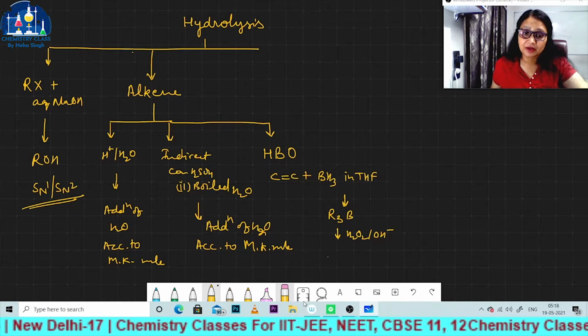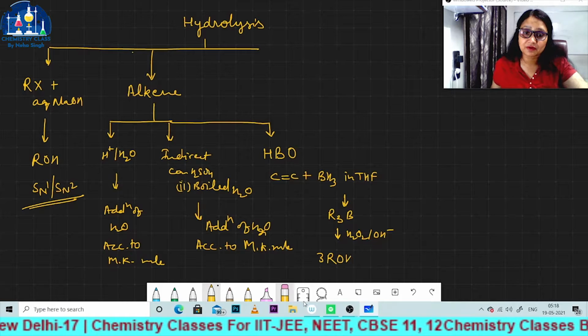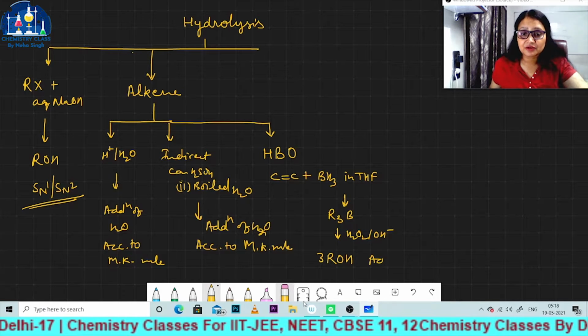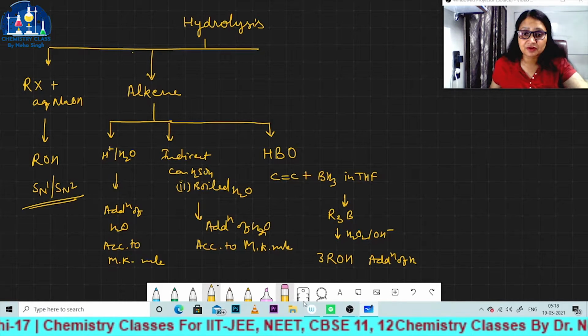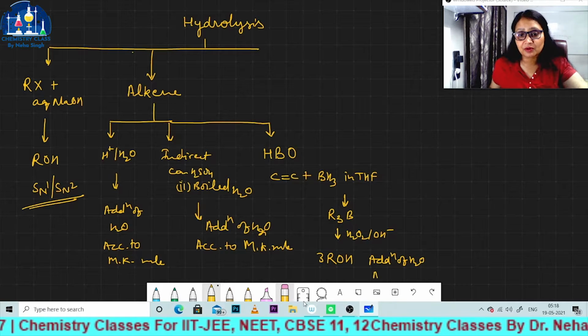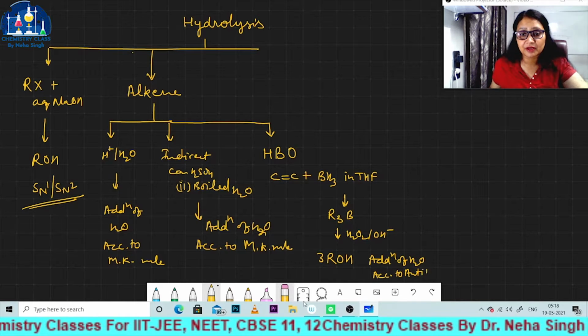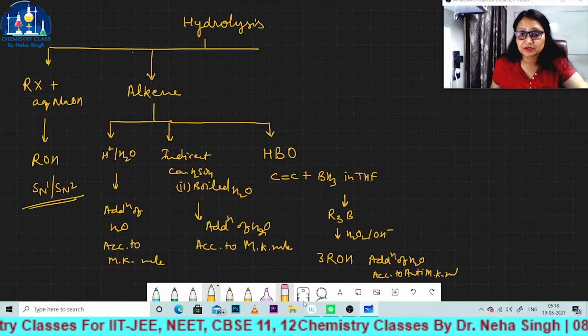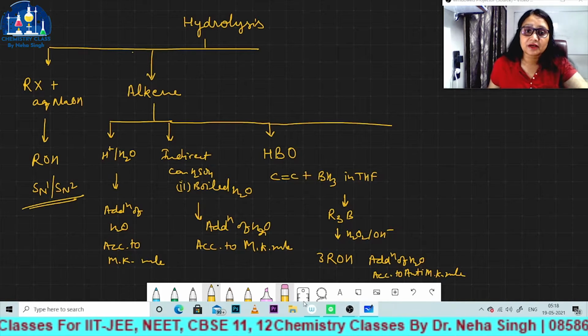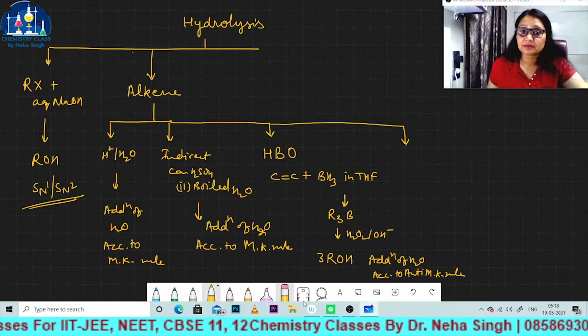Oxidation will be performed, and from here you will get 3 moles of alcohol. Here addition of water molecule was according to the anti-Markovnikov rule. Right bachcho?